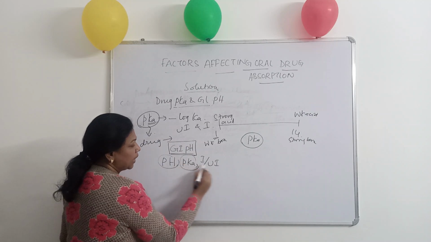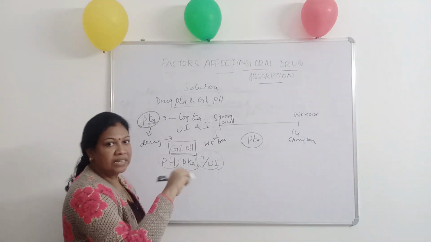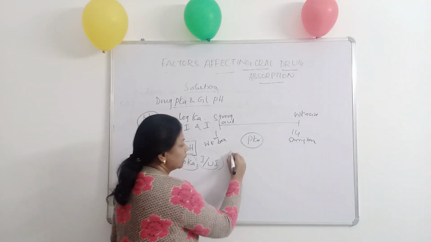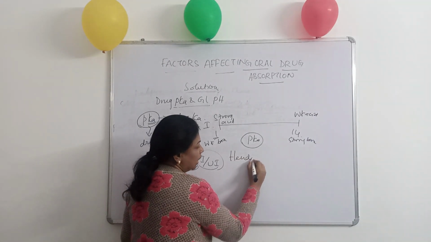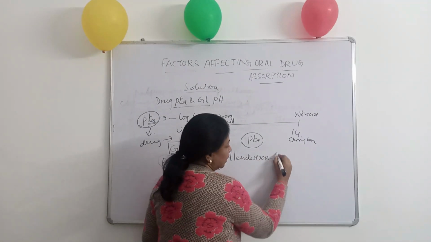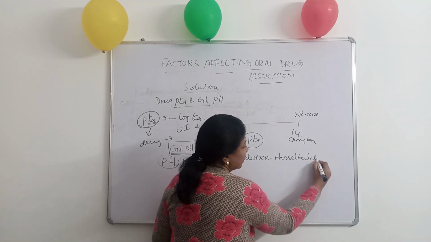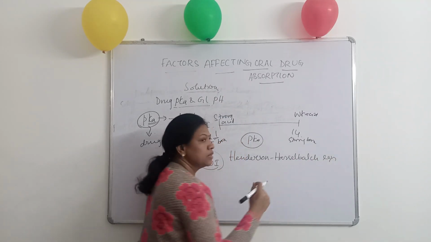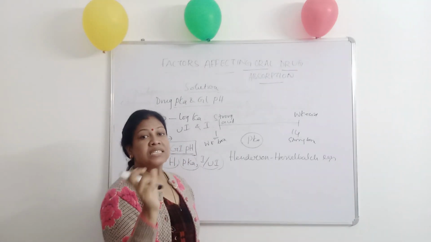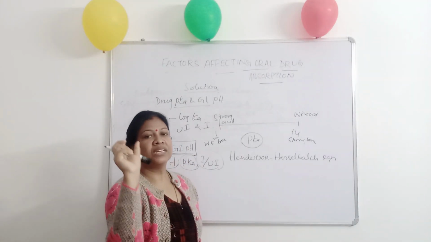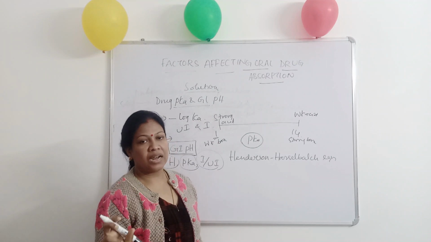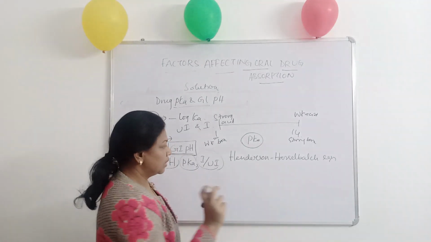These three parameters can be interrelated into a single equation which is known as the Henderson-Hasselbalch equation. So what is this Henderson-Hasselbalch equation? It is the relationship which relates pH and pKa with the unionized and ionized fraction of the drug.